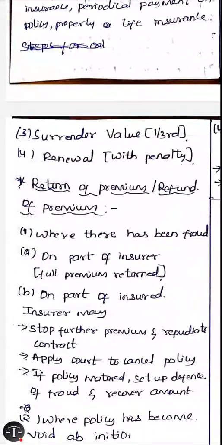The next remedy is surrender value. In surrender value, if the premium is not paid even after the days of grace, then the insurer can return only 1/3 of the amount and keep the rest of the premium. The next remedy is renewal. If the insured does not pay the premium, then the insurer can again renew the policy by taking a penalty from the insured.